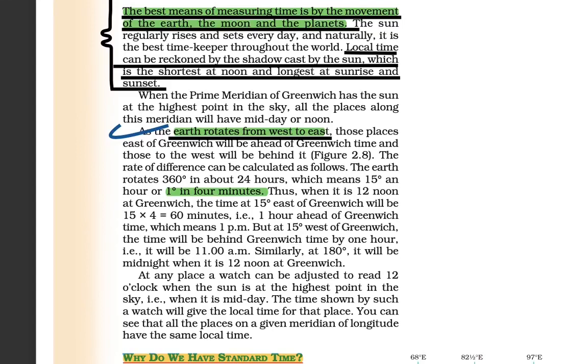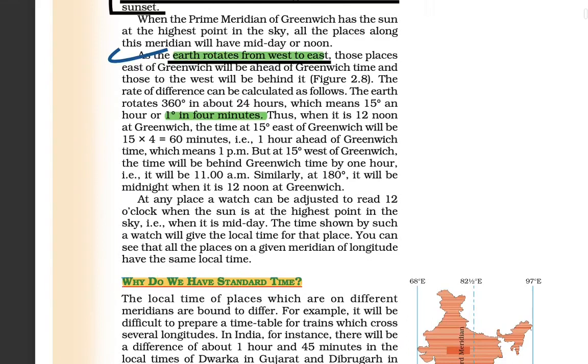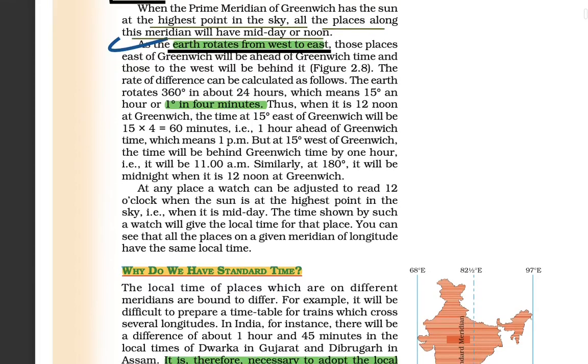Now, when the prime meridian of Greenwich has the sun at the highest point in the sky, all the places along this meridian will have midday or noon.